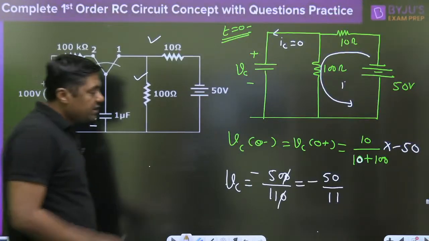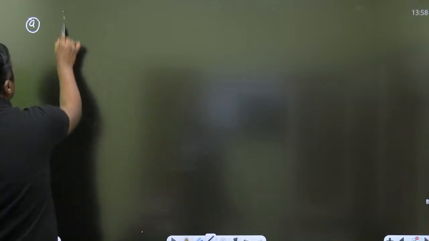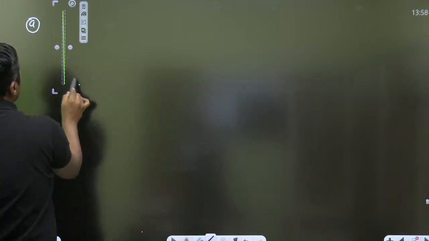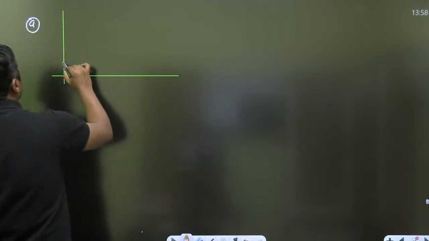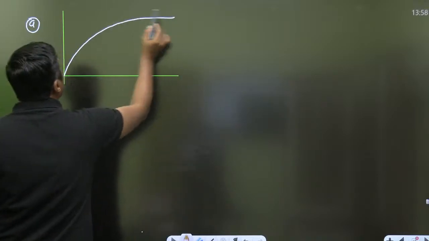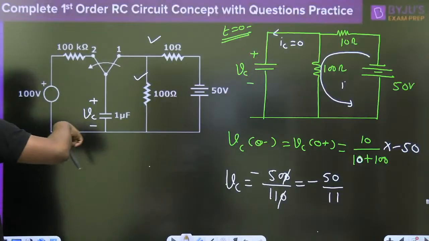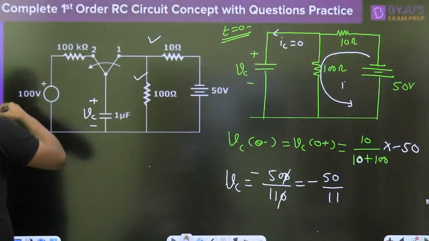Once you get the initial voltage, they will ask another type of question. Let option A be the correct one. What is the final voltage? The final voltage is 100 volt.